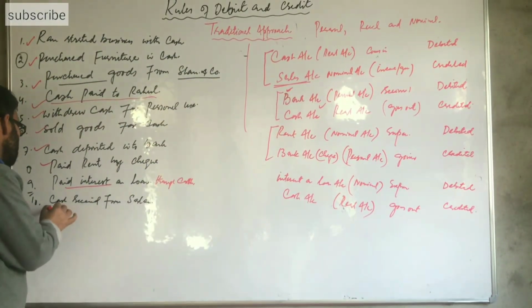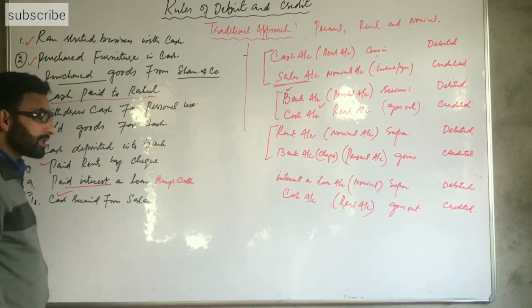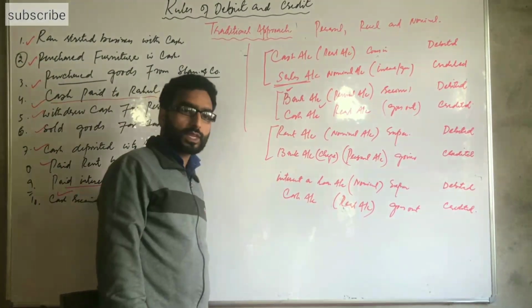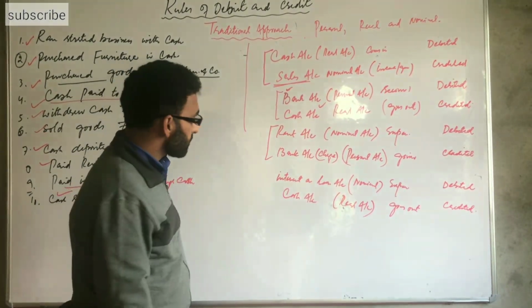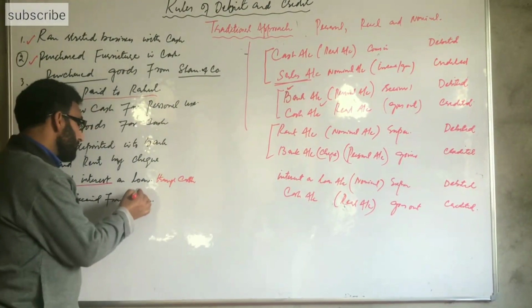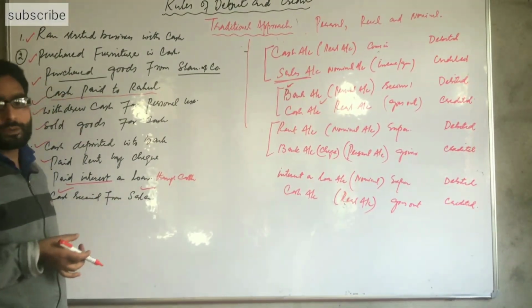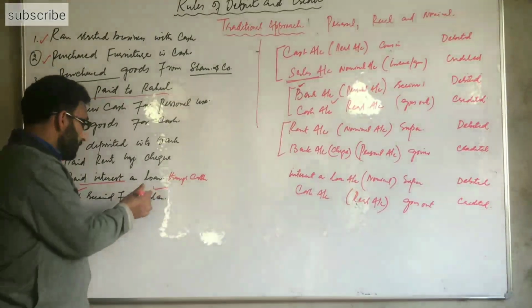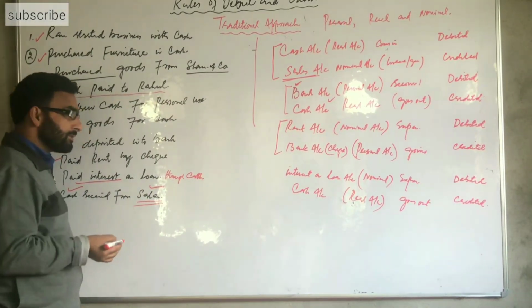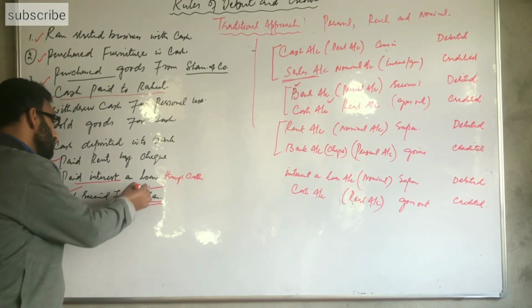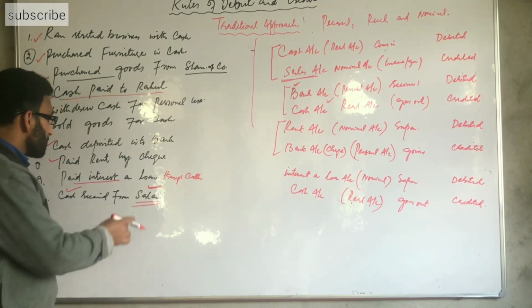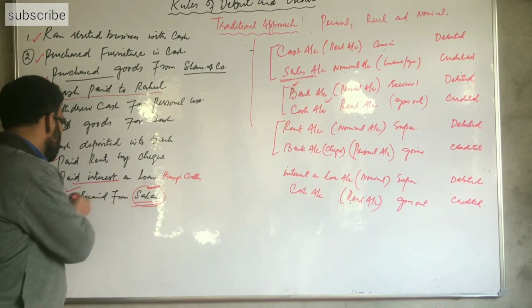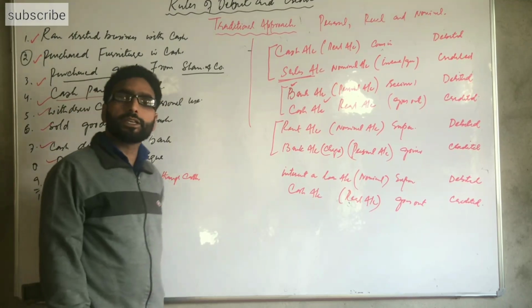Another transaction is cash received from Salam. Here Salam is a debtor because he owes money to the business. The business has due money, outstanding money with Salam. Salam paid it. Business received cash here.